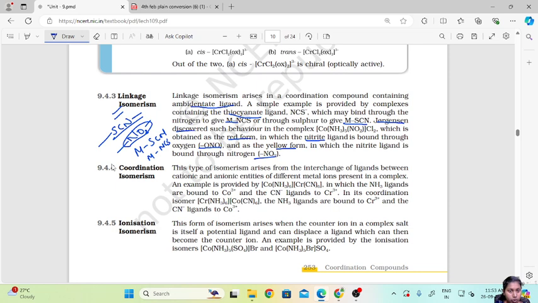So there are two forms, red and yellow. This is how he came up with the concept of ambidentate ligands and linkage isomerism.